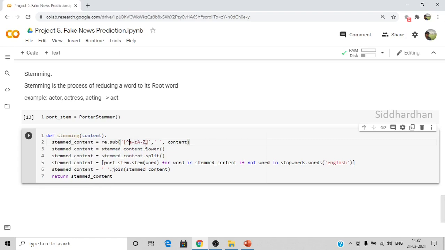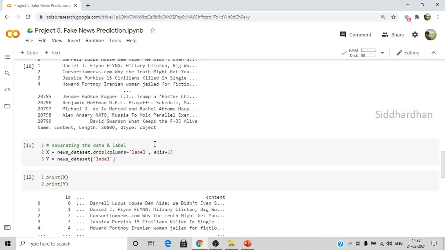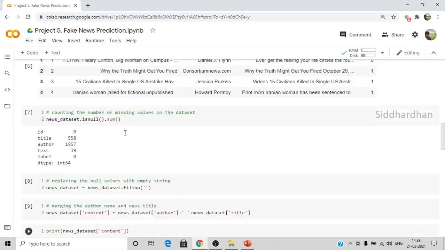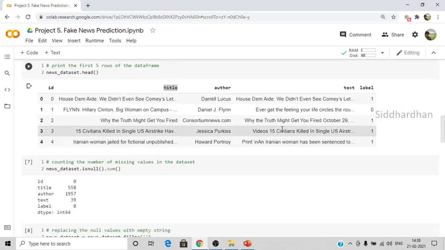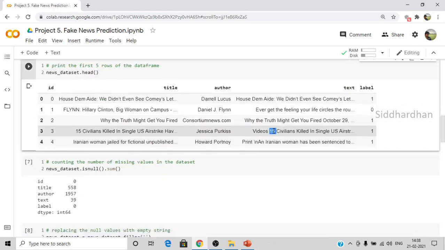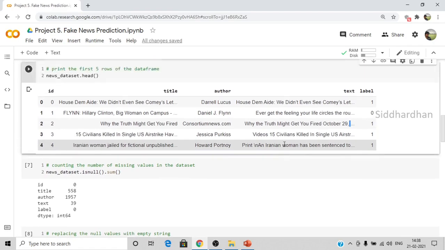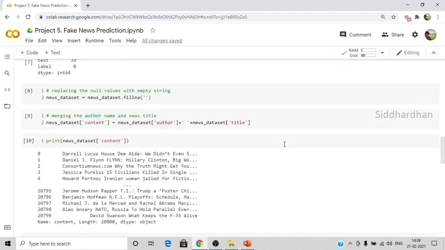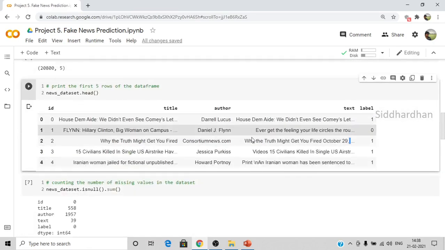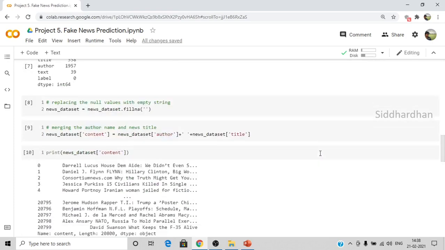So I need to get all these alphabets. What I'm basically trying to do here is, in our data set, as you can see here, there can be numbers, there can be commas, and there can be quotes, a lot of things. So we don't want all of those things, we just want all the alphabets and words. So that's why I'm doing it.